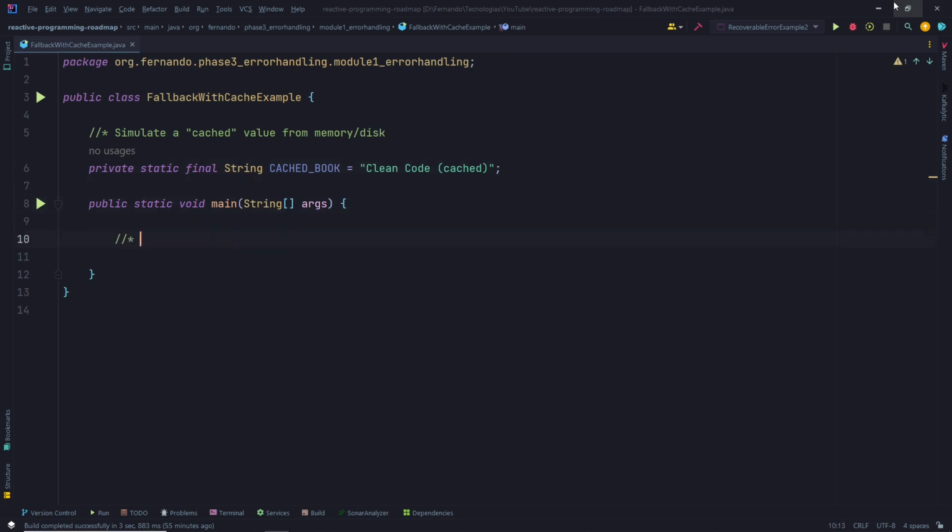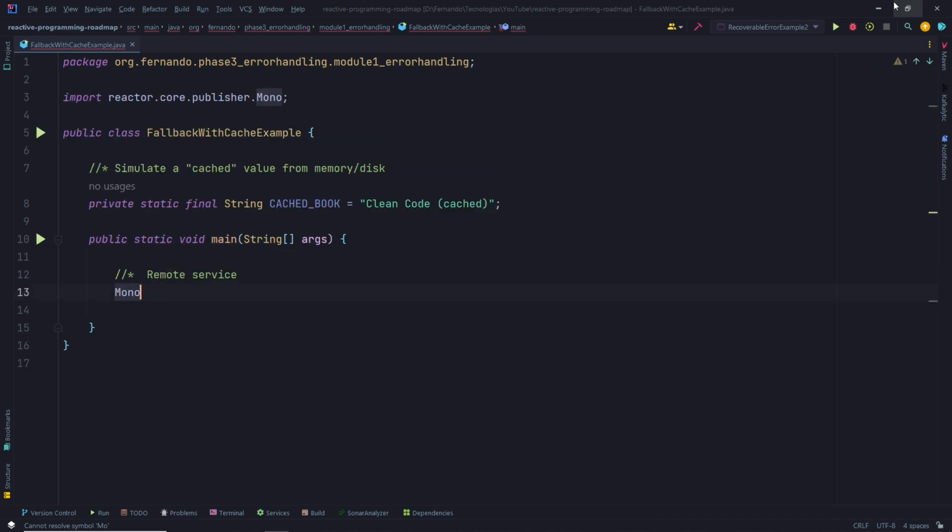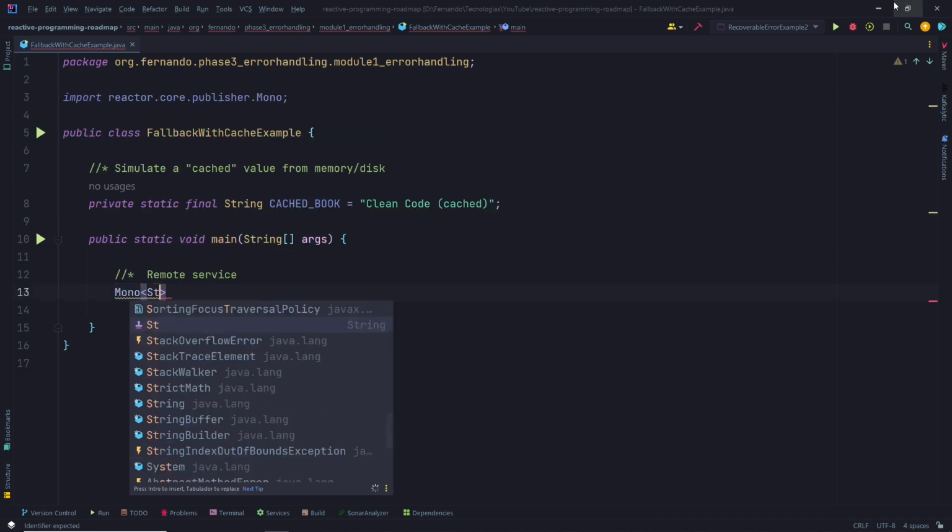Now let's simulate our remote service. Okay, let's create a Mono of type String.